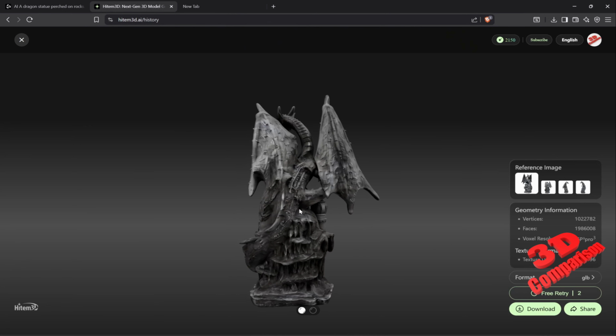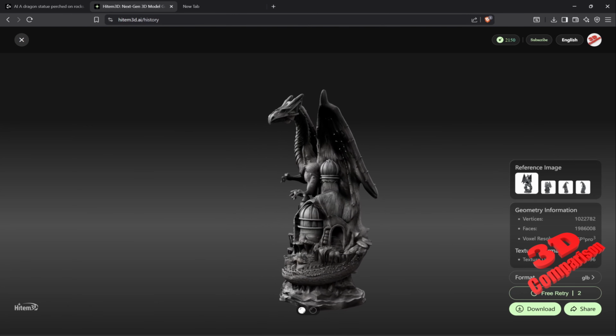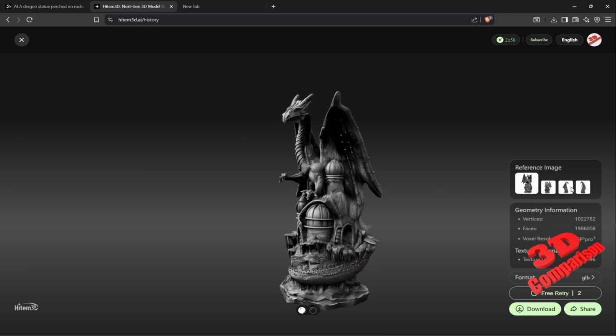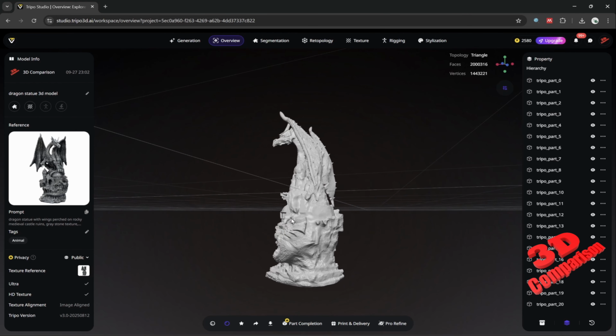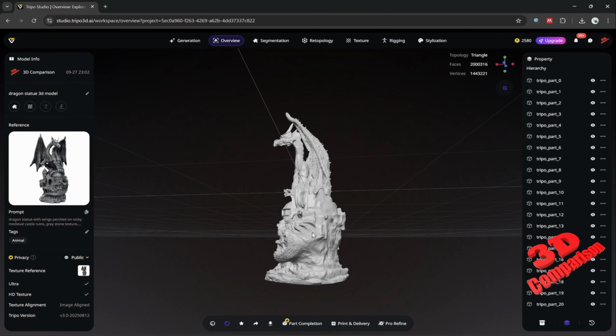And this is the model made using Hitem3D. Again, we have multi-reference image. For Tripo, this doesn't support multi-image references. If we want to use the Ultra HD mesh, that will be up to 2 million. And that is also one of the reasons why over here on the back, it didn't actually know how to link those together.